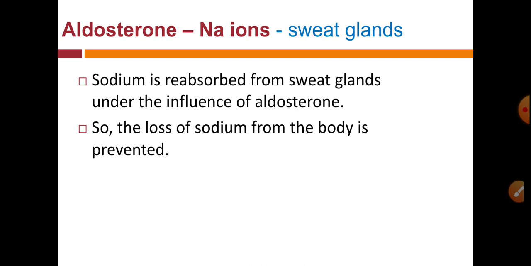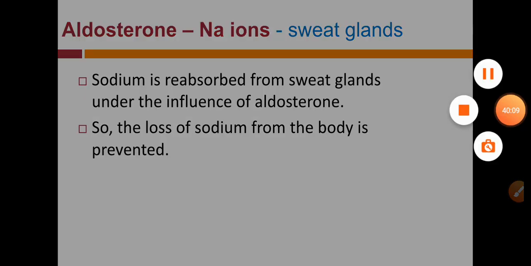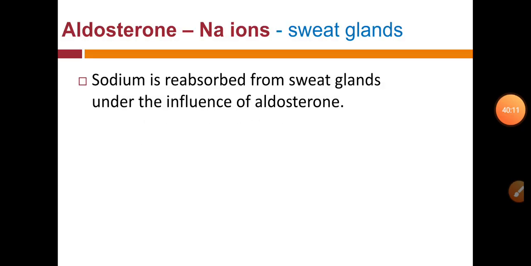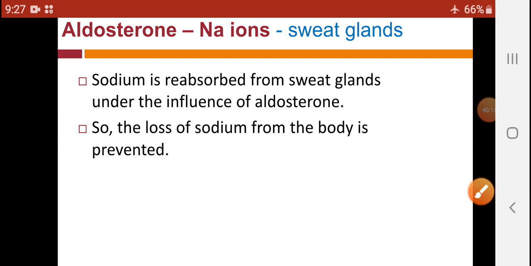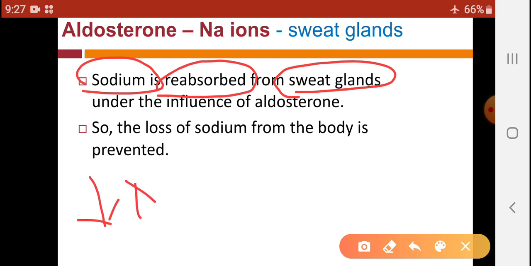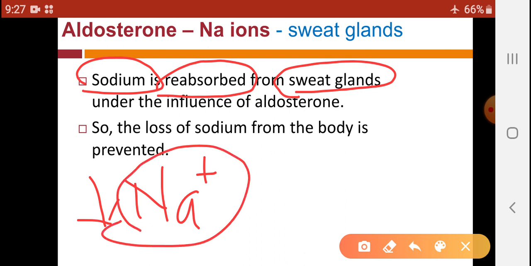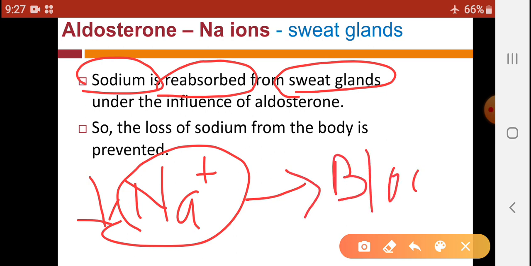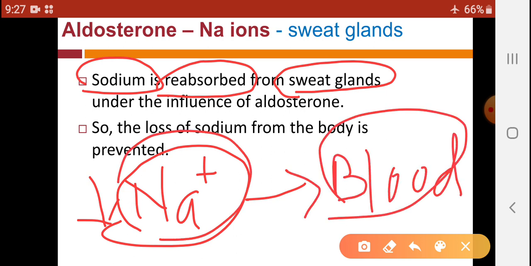That means from the sweat glands, sodium is reabsorbed, so that less sodium ions are excreted in our sweat, and these sodium ions are reabsorbed into our body. That means the sodium concentration in blood increases under the influence of these hormones.